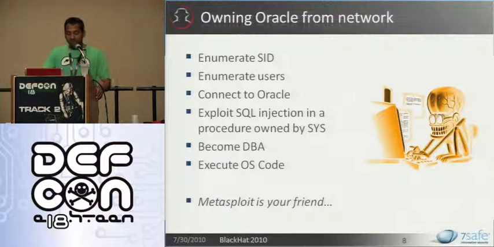Once you connect to the Oracle database, then you find one such procedure which you can execute, which runs with the privileges of sys maybe, and has a SQL injection that will let you become DBA, grant you the DBA role on that user. And once you have DBA, then you can execute OS code. So all of this can be done via Metasploit, and this was shown by Chris in last year's DEF CON talk.